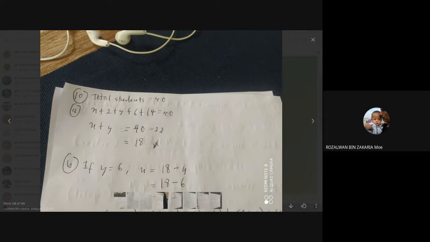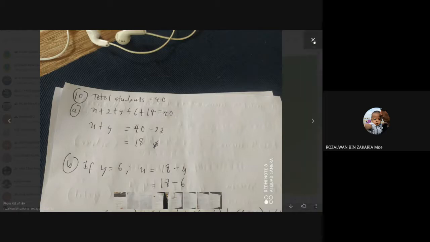Then x plus y equals 40 minus 22, because 14 plus 6 plus 2 equals 22. This 22 you bring to your right side and it becomes minus 22. So it is equal to 18. So x plus y equals 18. This is the answer for question A, so the equation is shown.